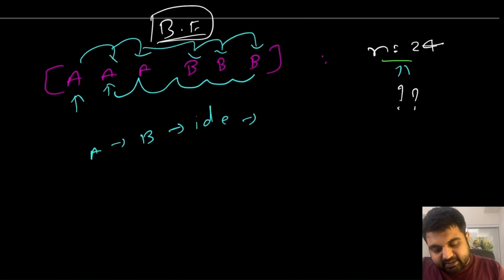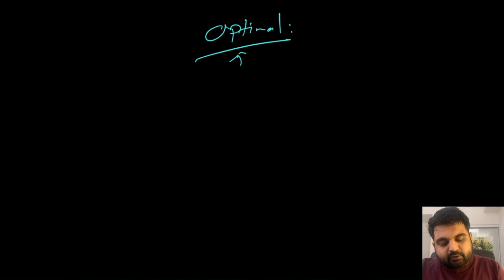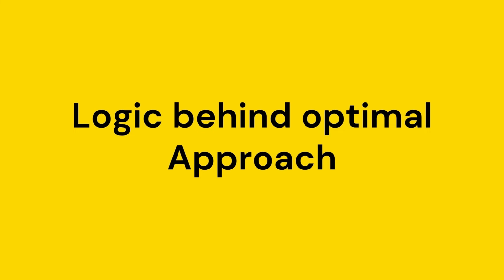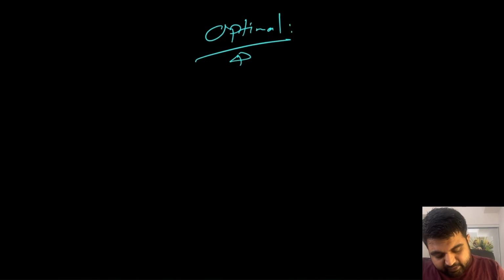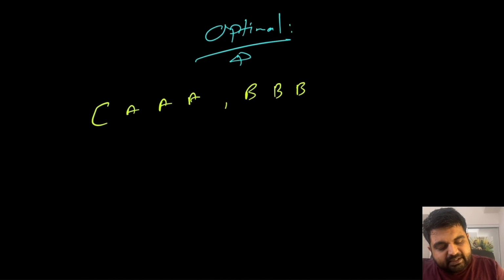So let's try to understand what the optimal solution I'm suggesting is. But for the optimal solution, first we will have to build up some logical understanding of how we can improve our solution. Okay, so for that, once again, let's take our favorite example where we are given 3 A's and 3 B's, and once again n is equal to 2.